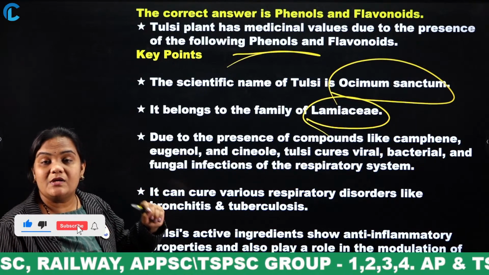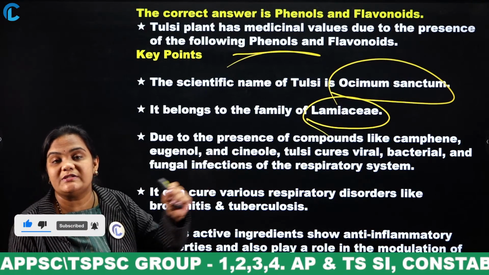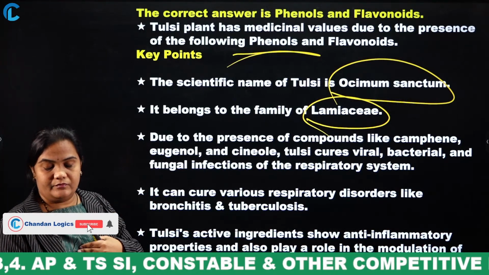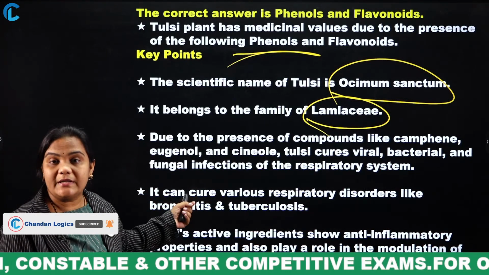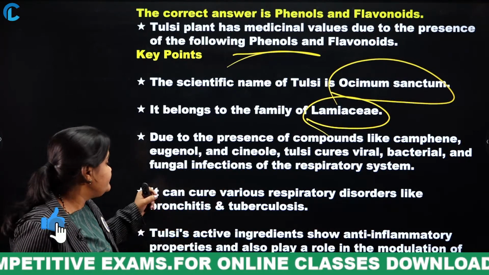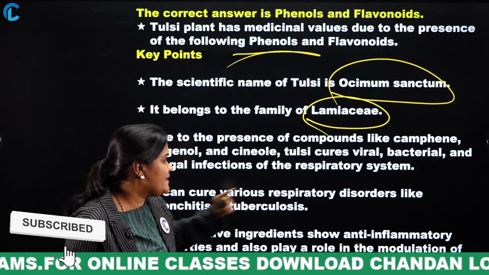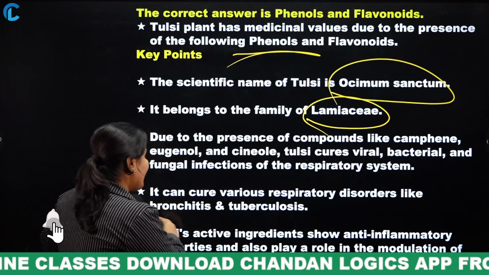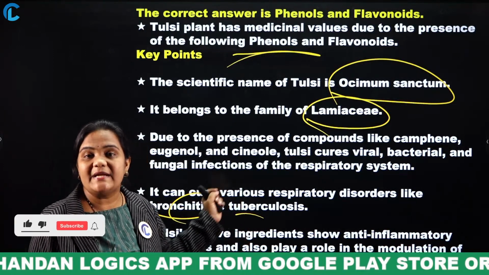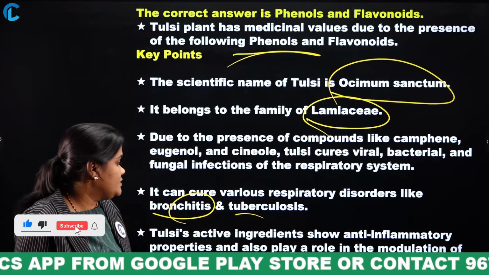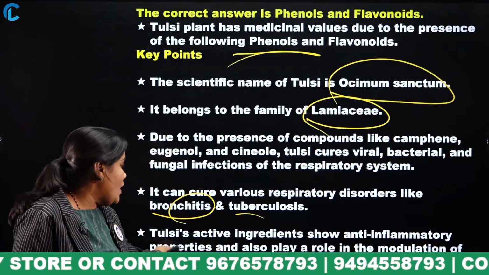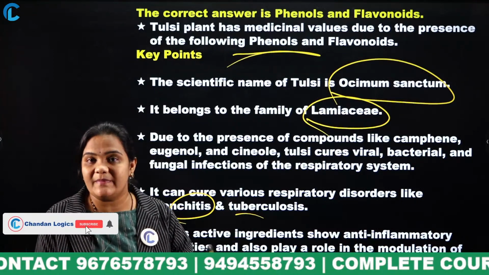So, if you eat one tulsi leaf daily, it helps protect from infections like bacteria, virus and fungi. It can cure various respiratory disorders like bronchitis and tuberculosis. Tulsi leaves also act as anti-inflammatory agents. It has anti-inflammatory properties.